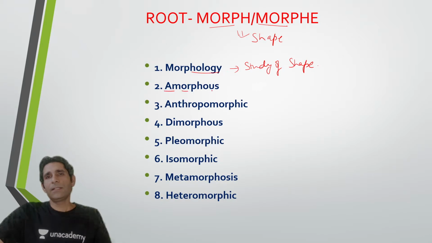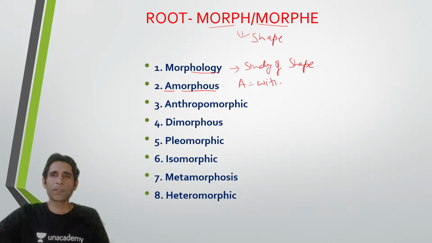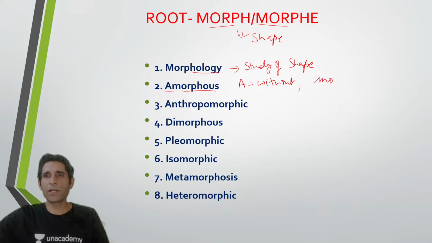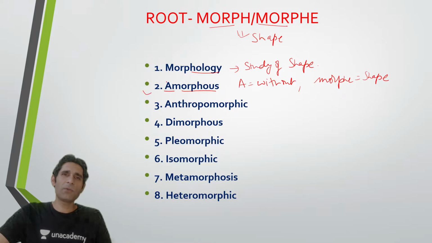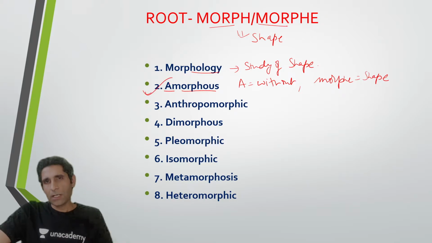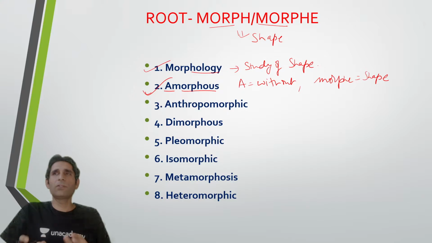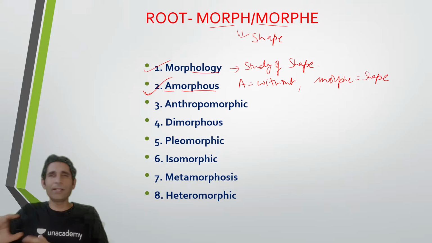Amorphous. So guys, a plus morphous, है ना? So a means without, and morph, as we already know, is shape. So क्या meaning हुआ amorphous का? Amorphous means something that is without shape. Now, where do I use this word amorphous? Now, amorphous guys can be used in different ways. We have the word amorphous in biology, where it's the antonym of crystalline, because crystalline solids have a definite shape. Amorphous solids like ice, etc., they don't have any definite shape. So anything that does not have any definite physical shape, that is amorphous.